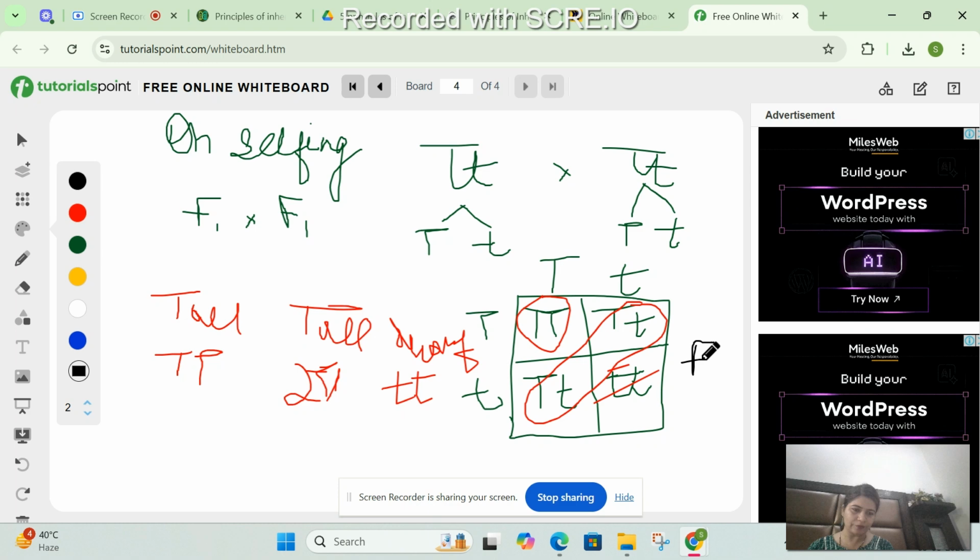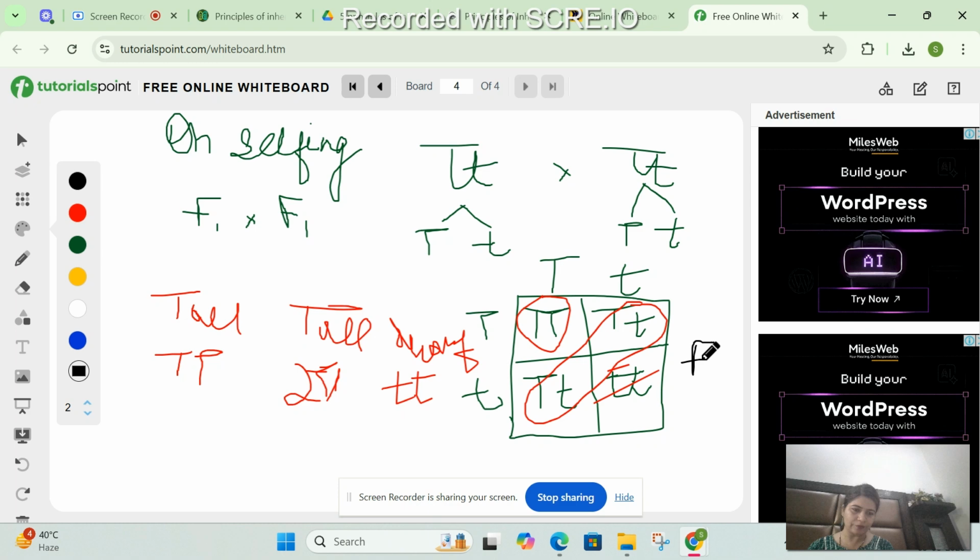So in the F2 generation, if we see, there are 3 tall and 1 dwarf. So what will be the phenotypic ratio? 3 is to 1, right? 3 tall and 1 dwarf. The phenotypic ratio will be 3 is to 1.